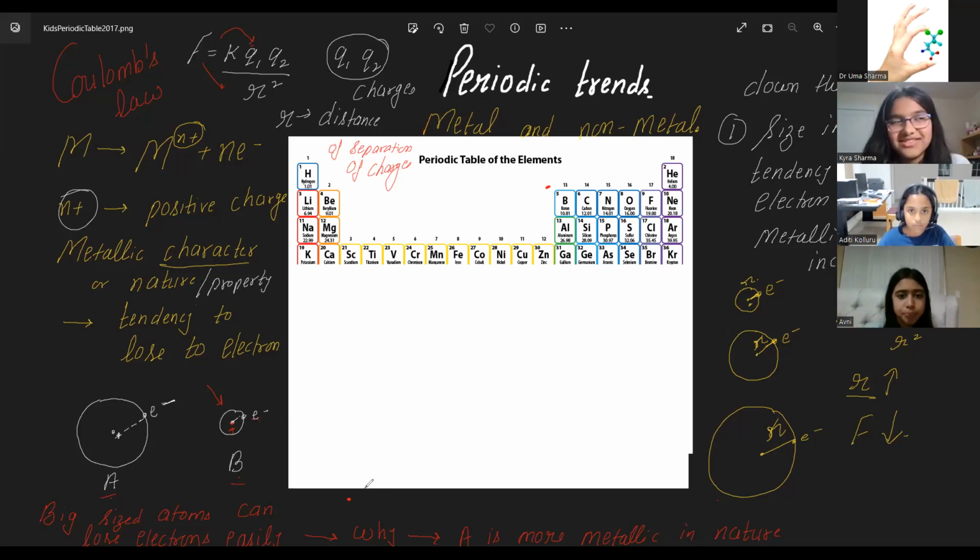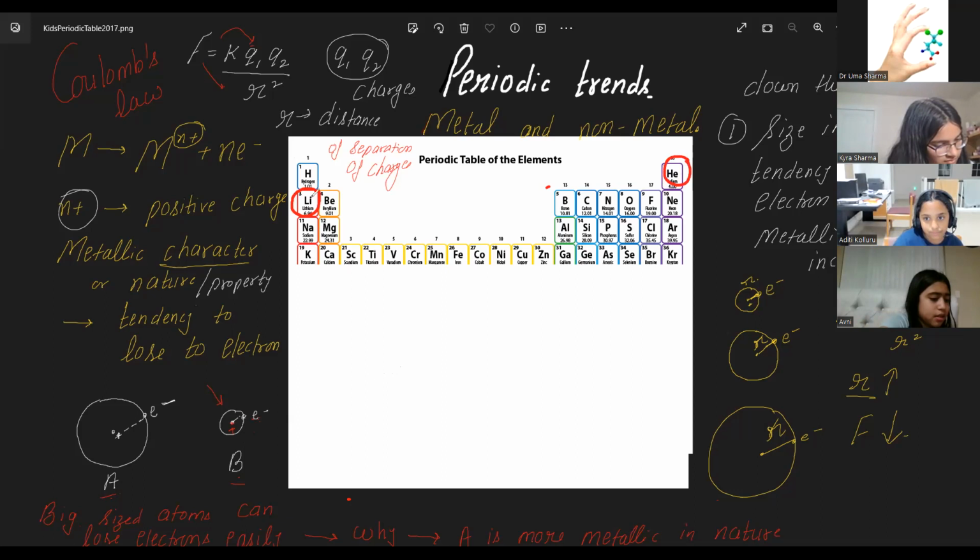Okay, wait. Let's see what Aditi is going to tell us. Aditi, what happens to the number of shells across the period? Staying the same. What happens to screening effect? Screening effect is done by the inner shell. So what is the inner shell in lithium? Helium. Helium, right? And beryllium, boron, so they all stay the same. The inner shell stays.